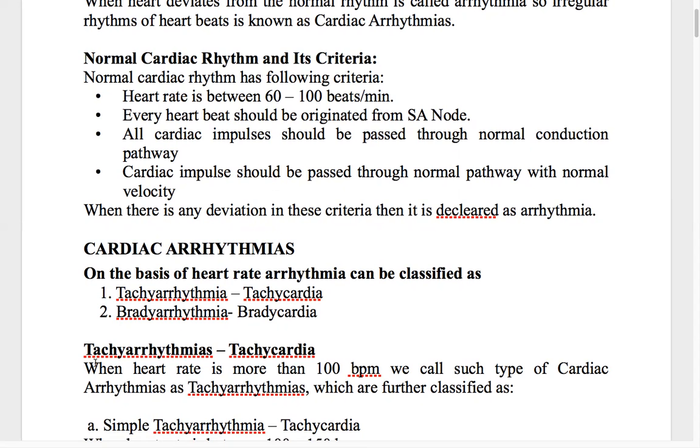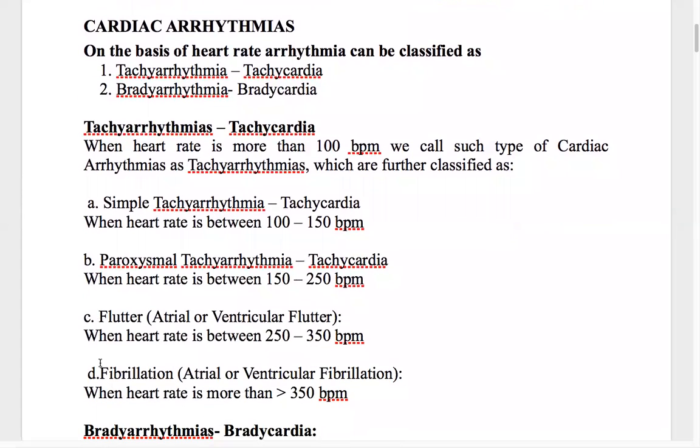This tachyarrhythmia can be further classified depending upon the further number of beats. When the heart rate is more than 100 beats per minute, we call such cardiac arrhythmias tachyarrhythmias. This is a general term.